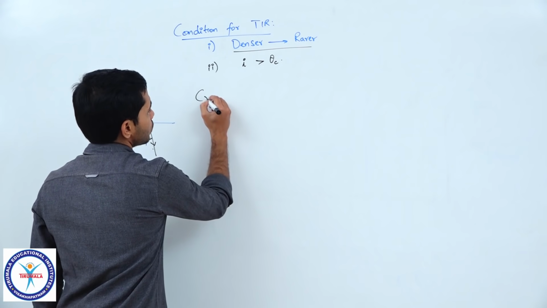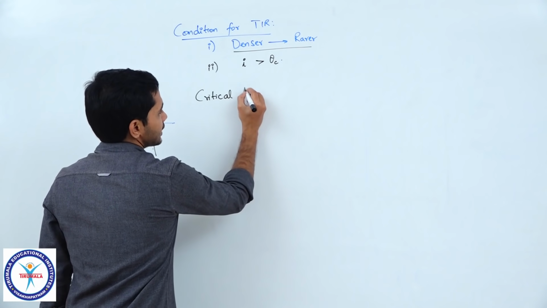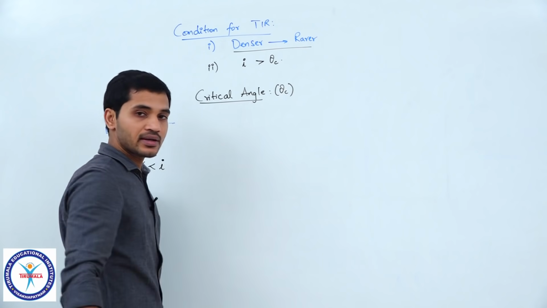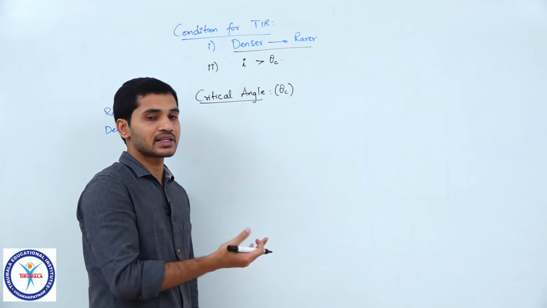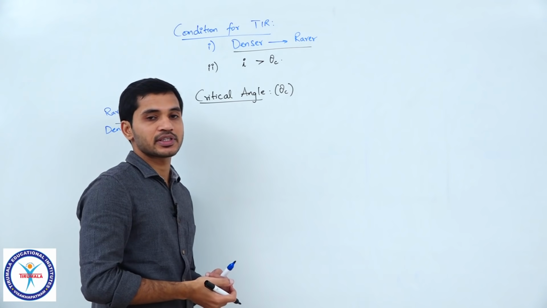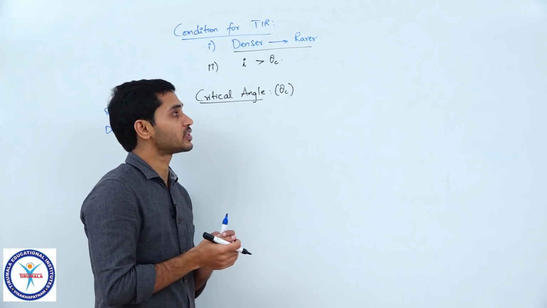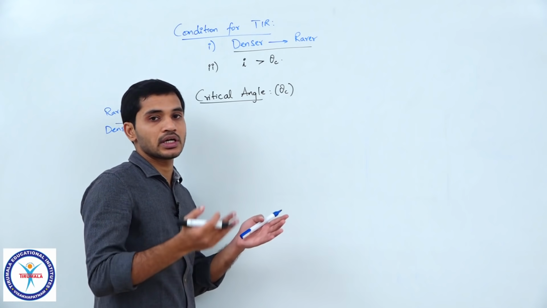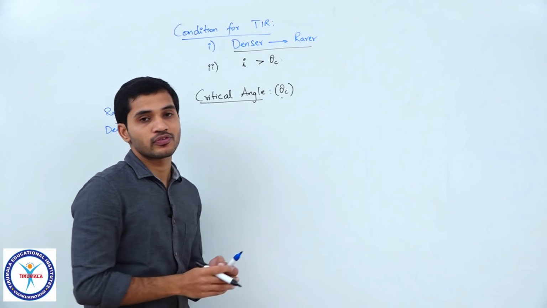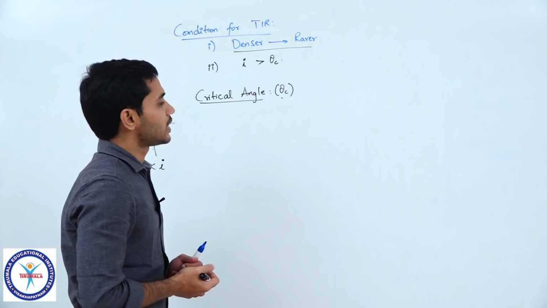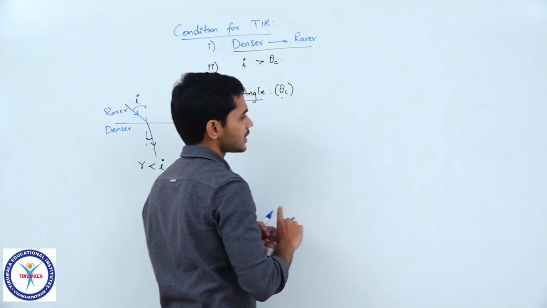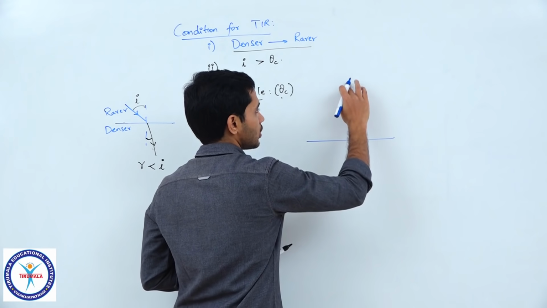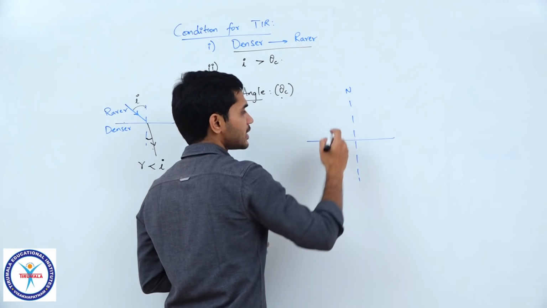Now, that theta c, which we called the critical angle, let us calculate what that value is. I have been telling that if we cross that value, TIR takes place. If we are lesser than that value, refraction takes place. Now, what is that value? If I consider an interface of two different media, mu1 and mu2, what will this value of theta c be? So, let us see that. Let us consider a situation where we have an interface like this, normal, and a light ray is incident at some angle.